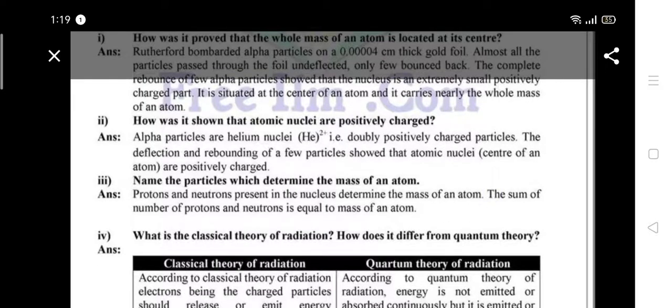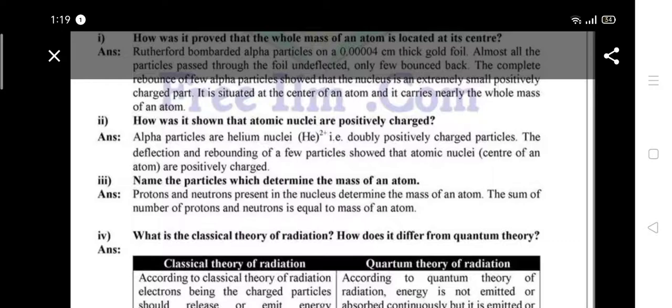How was it shown that atomic nuclei are positively charged? Alpha particles are helium nuclei, doubly positively charged particles, and the deflection and rebounding of a few particles show that the atomic nuclei, the center of an atom, are positively charged.